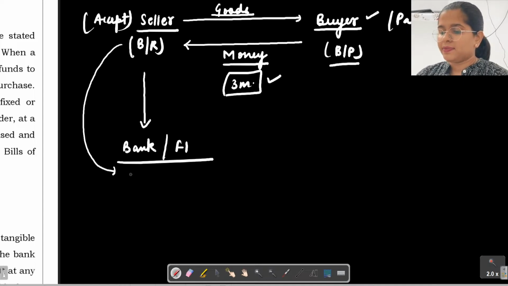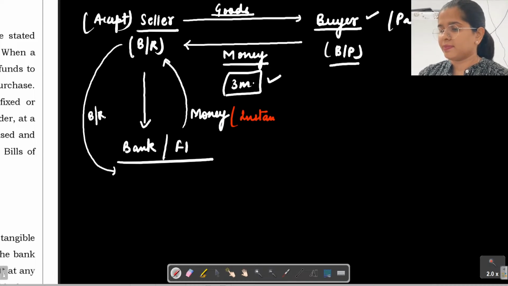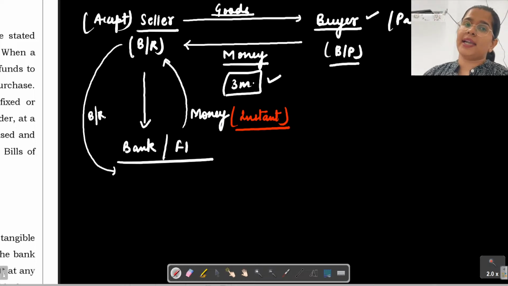The seller will sell this bill to the bank, this bill receivable will be given to the bank, and the bank will give money to the seller. This money is instant, right? So this is called bills purchased and discounted by the banks.